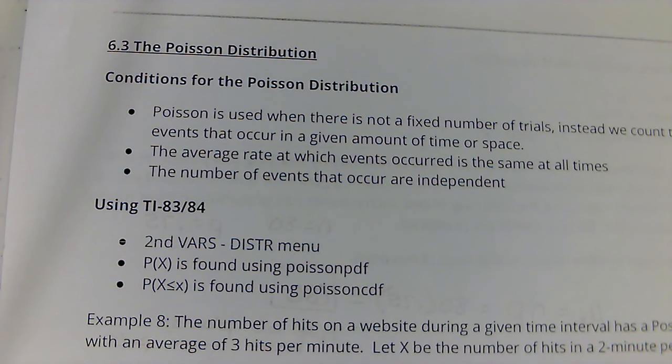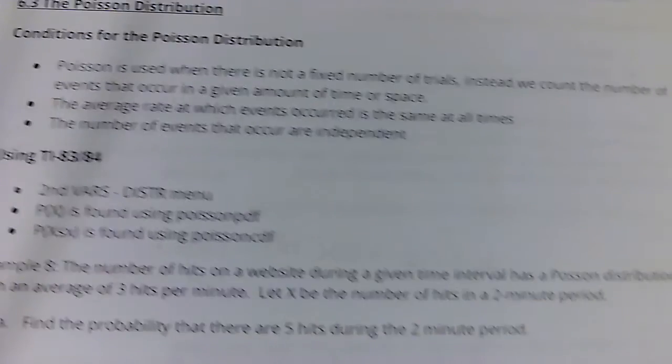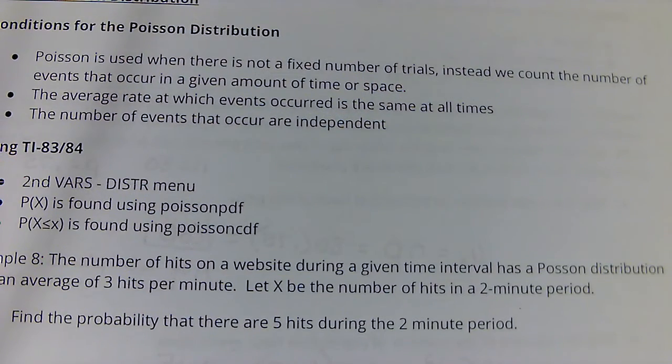The last type of probability distribution we're going to be looking at is called the Poisson Distribution. I think it's called Poisson. This one is used when there's not a fixed number of trials. Instead, we're counting the number of events that occur in a given amount of time or space, and the average rate at which events occur is the same.